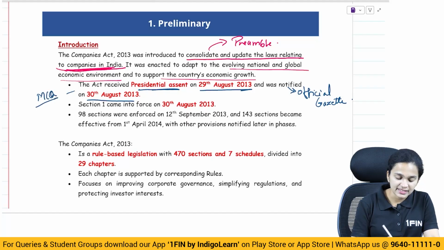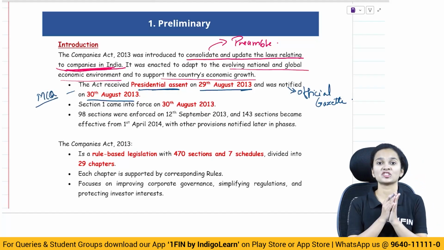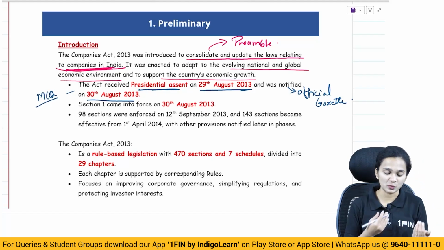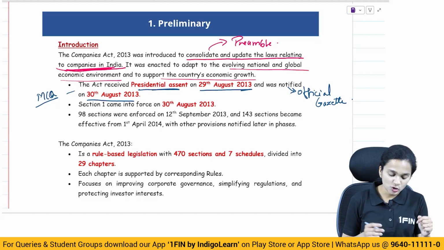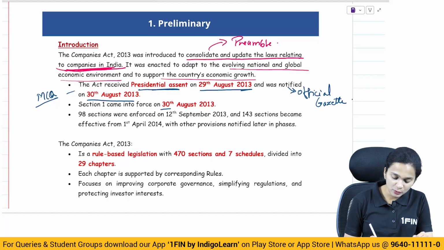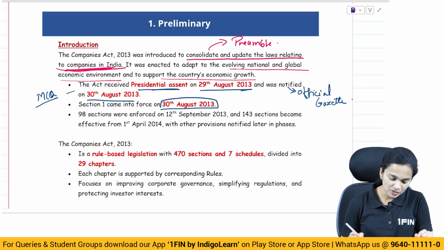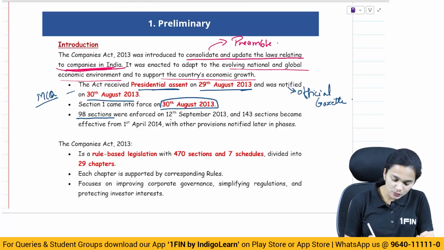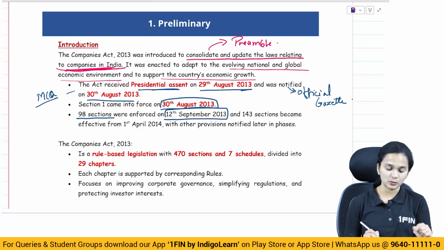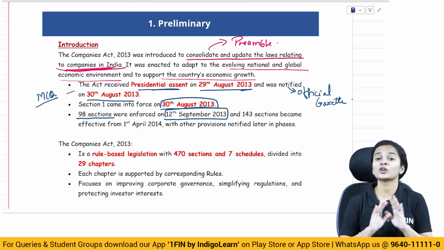When did the Companies Act receive its presidential assent? When was it notified? When did Section 1 come into force? It came into force on 30th August 2013. So upon notification, Section 1 came into force. 98 sections were enforced on 12th September 2013. So 98 sections, not all the sections.